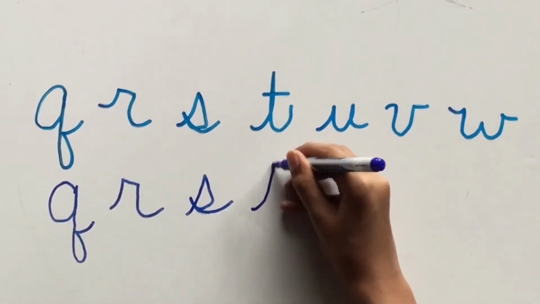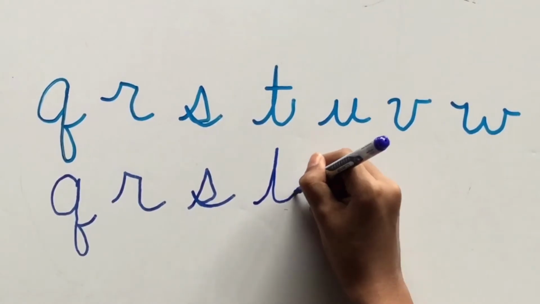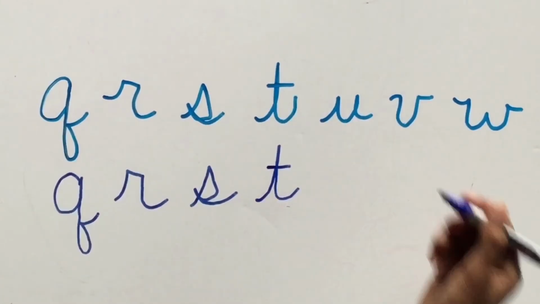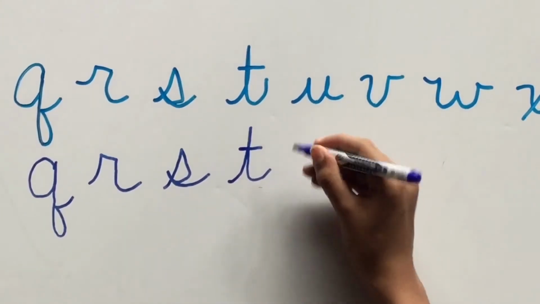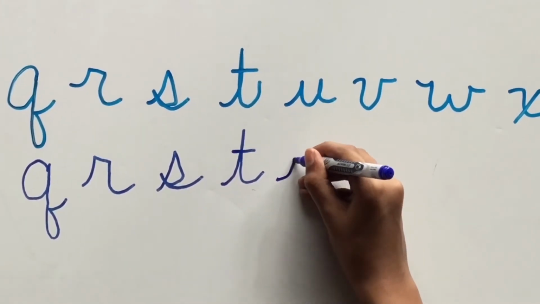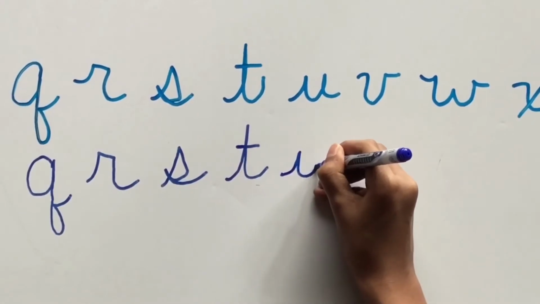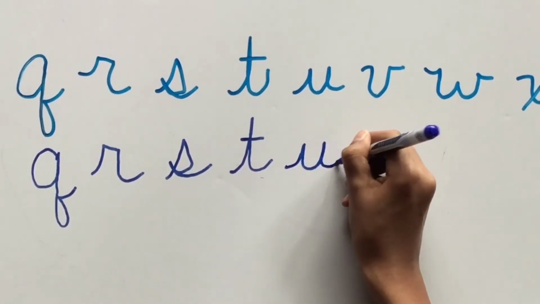For the T, like the I, start down, go up, and then down again. Make a little line through it. And just like the I and the J, do it after you finish a word, like if you're writing a sentence. Then for the U, start at the bottom, up again, down, and out.